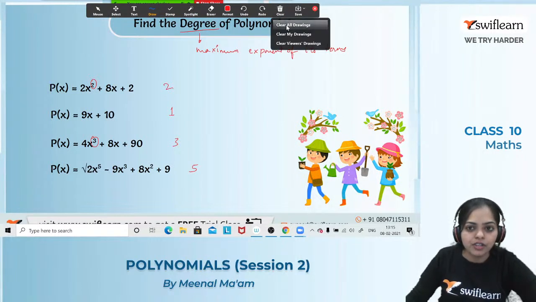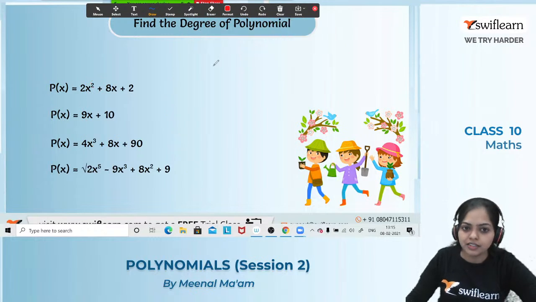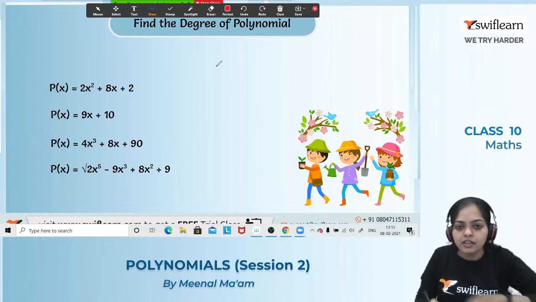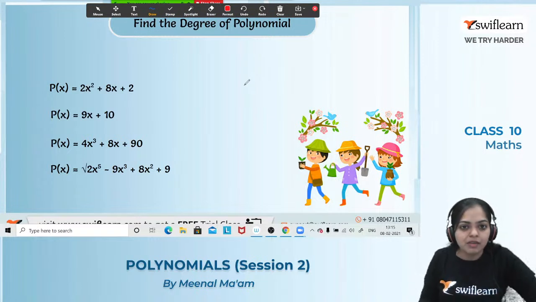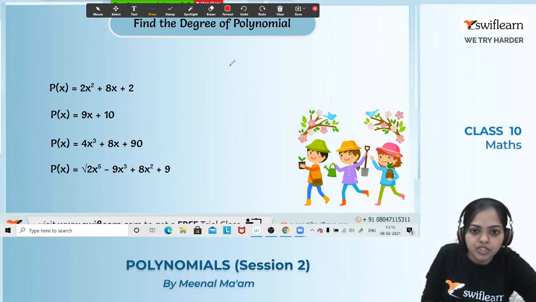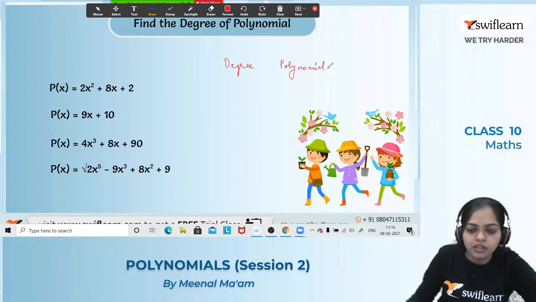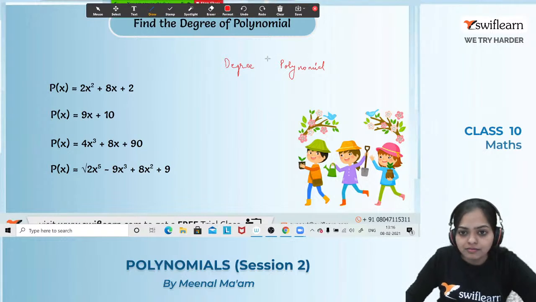If you all understood this, let's move on to the next thing. Before starting anything, let me share one more thing. In the last class we discussed the linear polynomial, the quadratic polynomial, and we also heard the term cubic polynomial. So how can we name them as linear polynomial, quadratic polynomial on the basis of this? I'm sharing one table with you, a table between degree and polynomial.